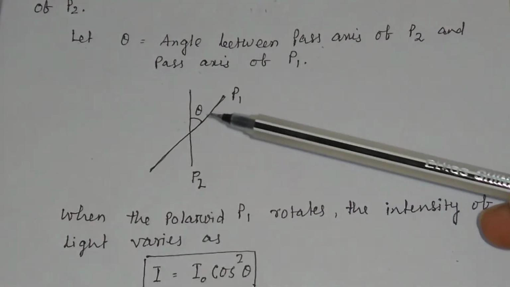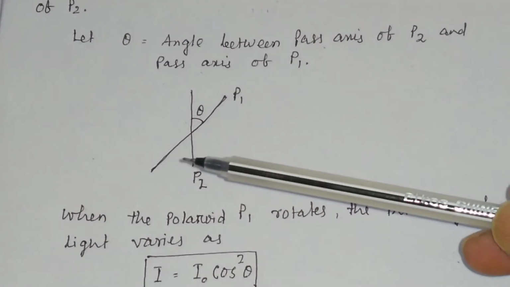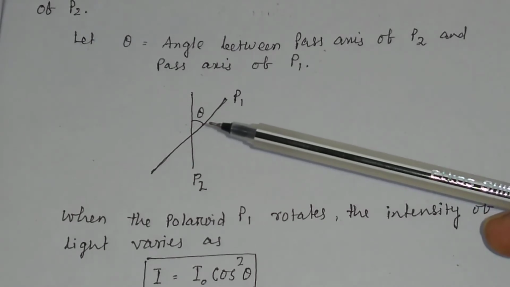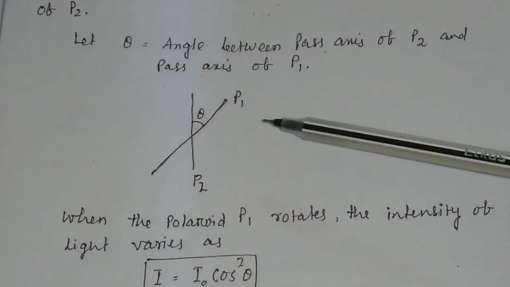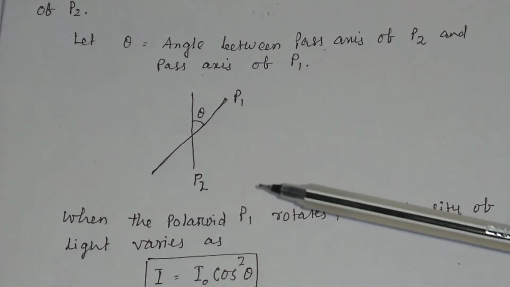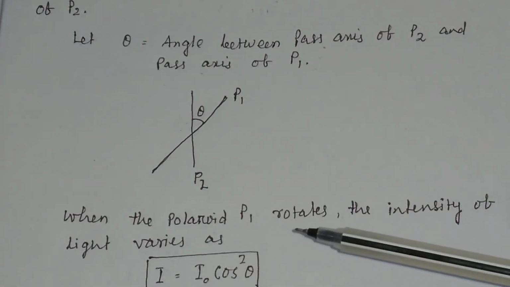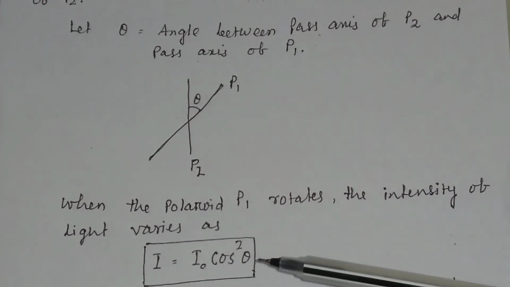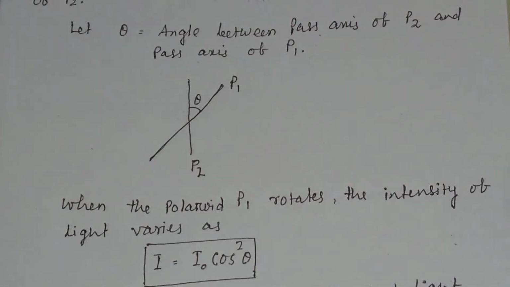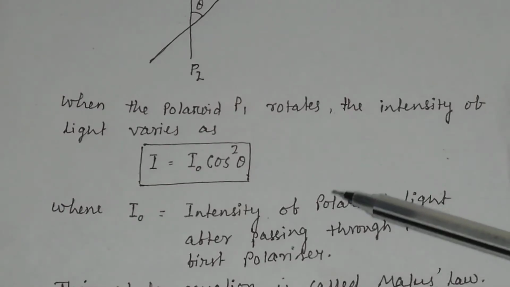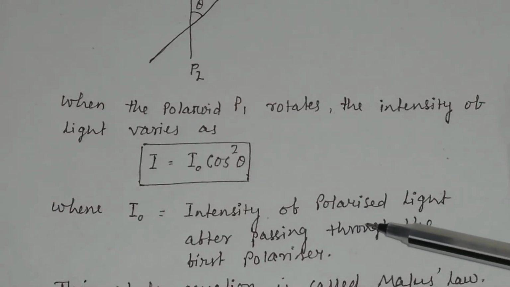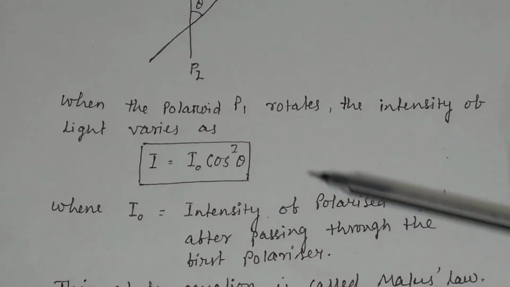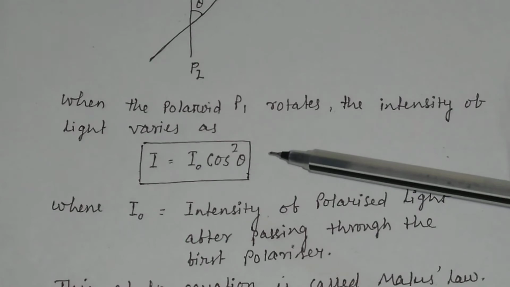As shown in the figure, suppose this is the pass axis of P2 and this is the pass axis of P1, and theta is the angle between them. When the Polaroid P1 rotates, the intensity of light varies as I equals I naught cos squared theta. Here I naught is the intensity of polarized light after passing through the first polarizer. This equation is called Malus law.